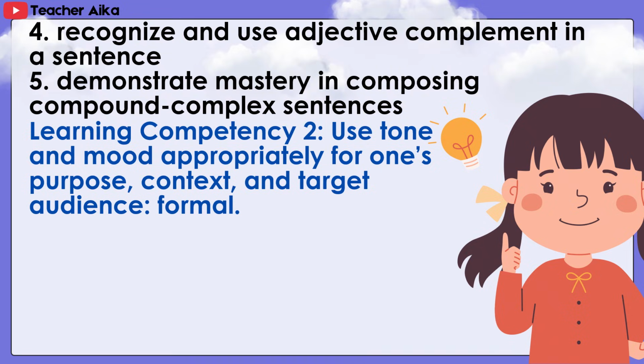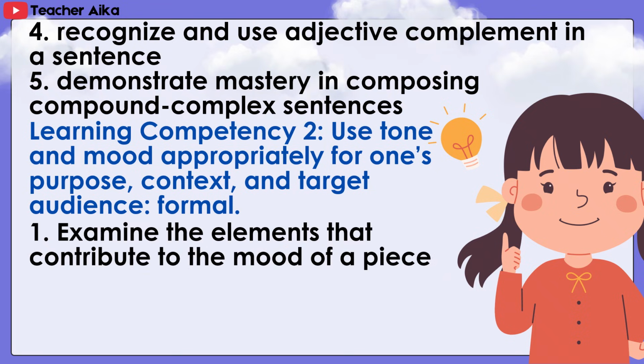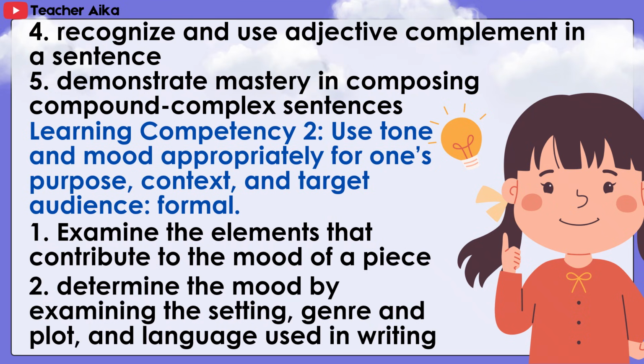2. Use tone and mood appropriately for one's purpose, context, and target audience. Formal. 1. Examine the elements that contribute to the mood of a piece. 2. Determine the mood by examining the setting, genre, and plot, and language used in writing.